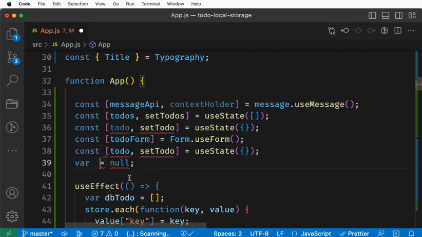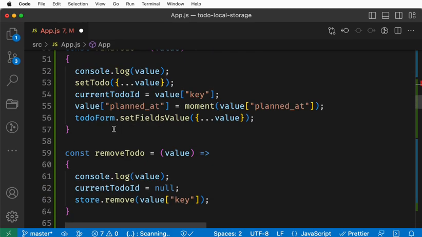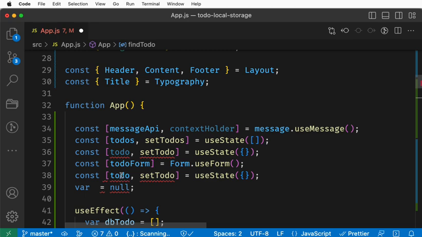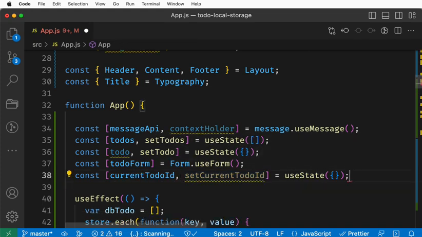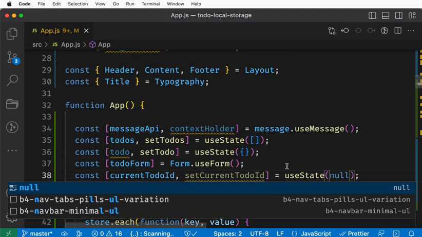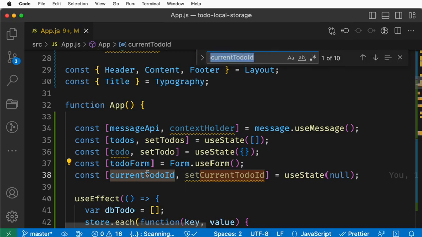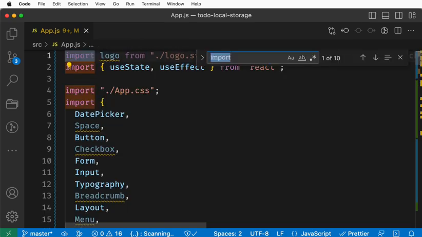What is that? Current to do ID, set current to do ID. You can keep any name, but it is always better to keep the same variable name with set, in proper case, which makes things better. The default value is null. So wherever I use this particular one, go from the top and search.